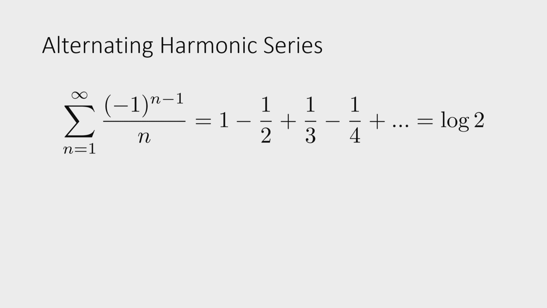So the harmonic series diverges, of course, but if we alternate it, we go up and down, and then oscillate, and then it converges to log 2. This has been known for centuries. But if you stare at this for as long as I did, you start to wonder, what's so special about 2? Right? Because here, it's just the harmonic series, you manipulate the signs, and then you get log 2. But you did nothing really special here. So you should also be able to manipulate the harmonic series in some ways to produce log 3, log 4, and so on. But I didn't find anything. Somehow, only log 2 is important.